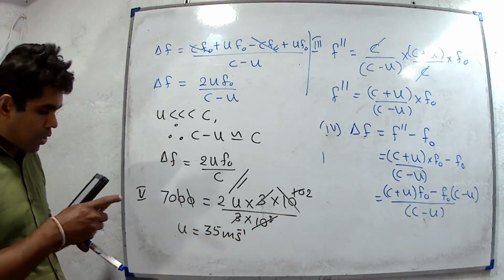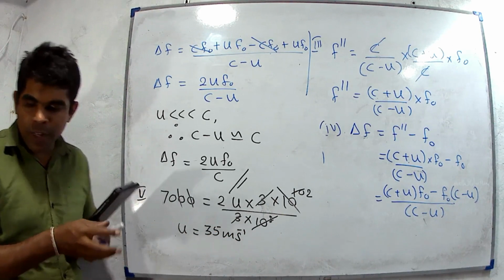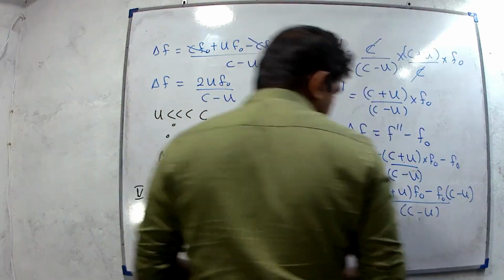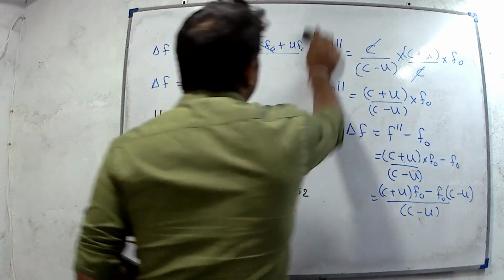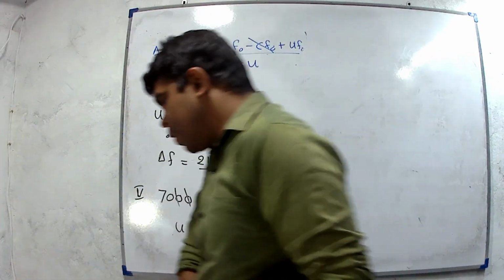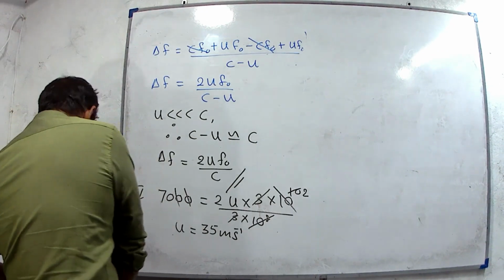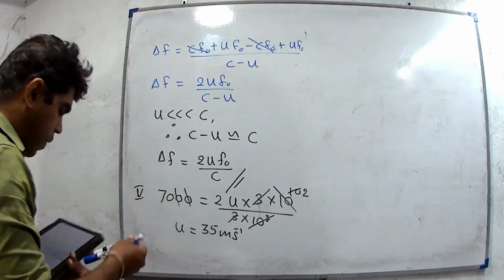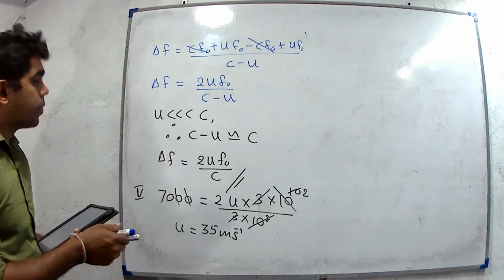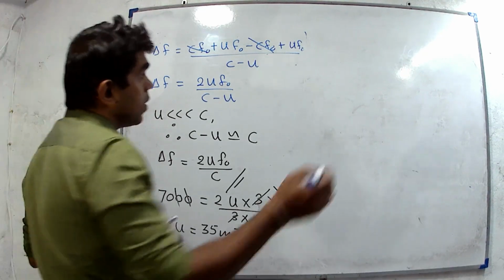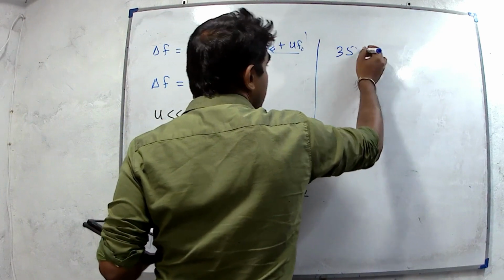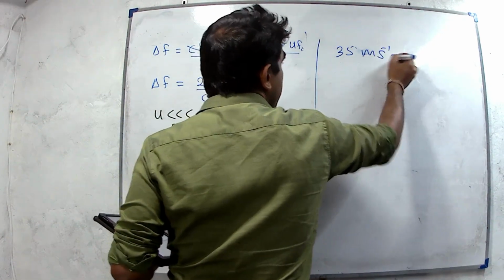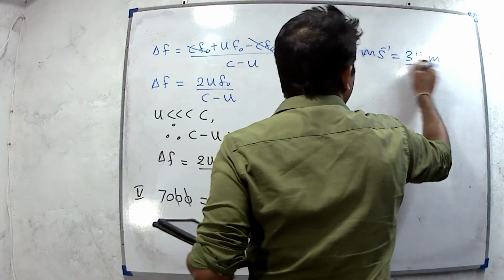It is not the answer. We have to convert it to kilometers per hour, from meters per second. I will use basic theory; we can also simplify using 18 and 5. But 35 meters per second means 35 meters divided by 1 second.